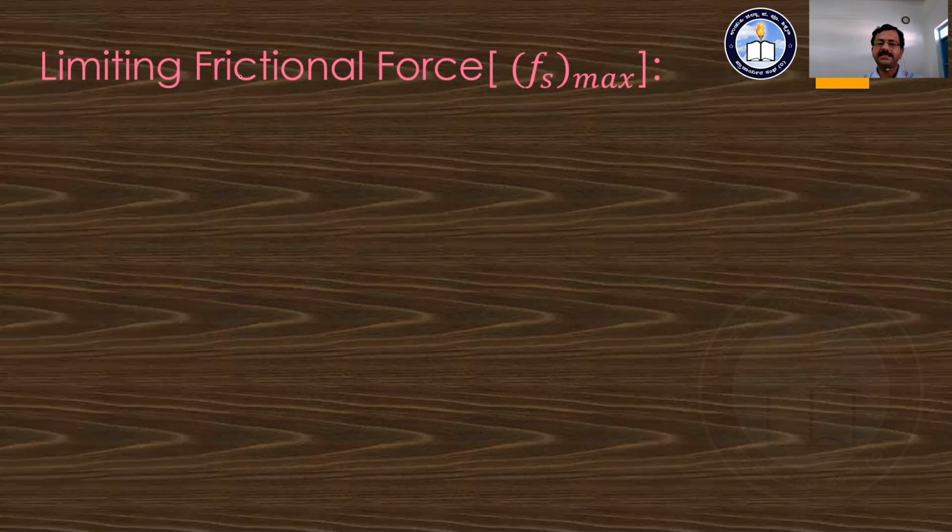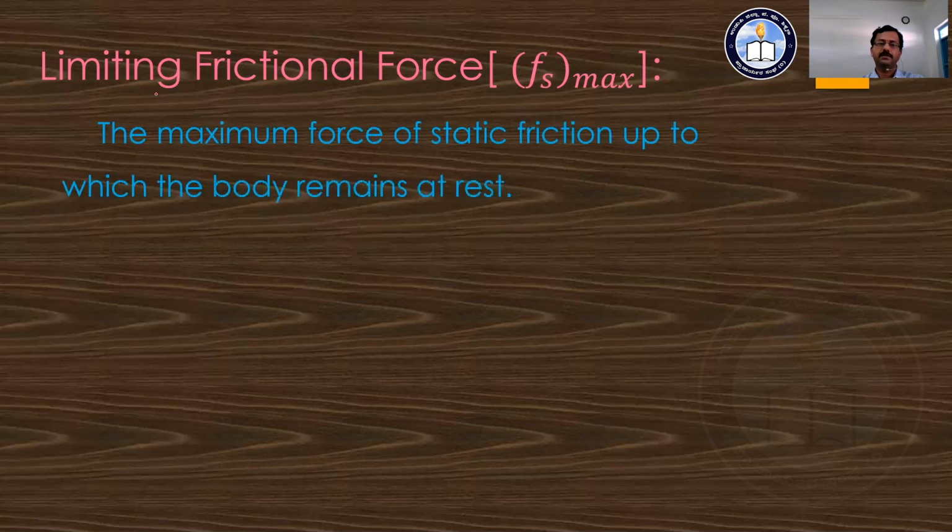It is the maximum force of static friction up to which the body remains at rest. That is known as the limiting friction.